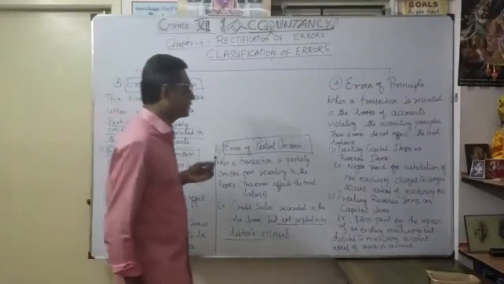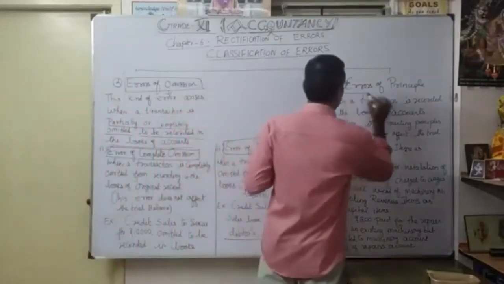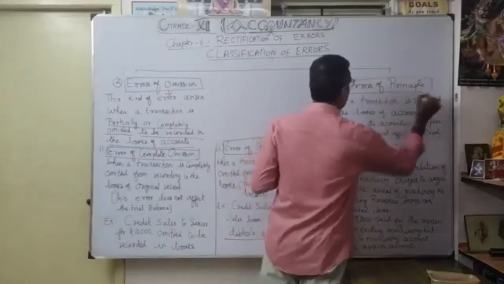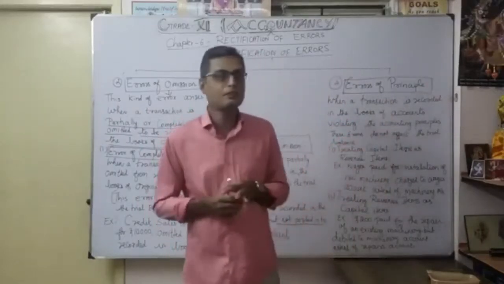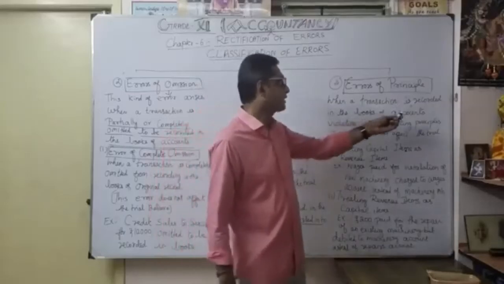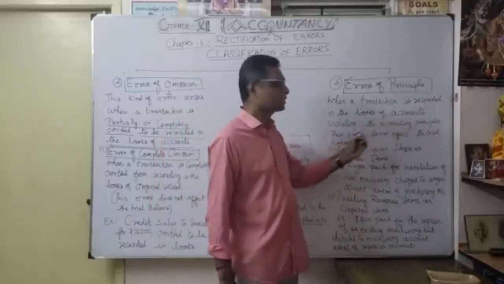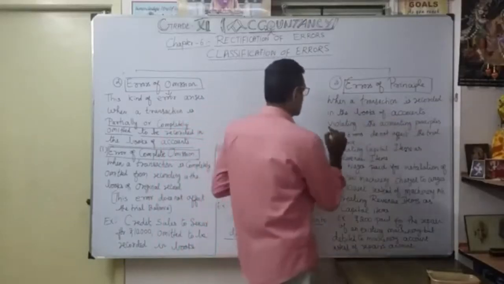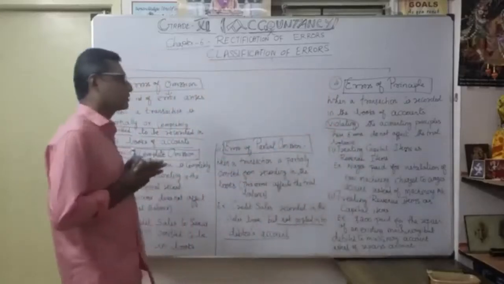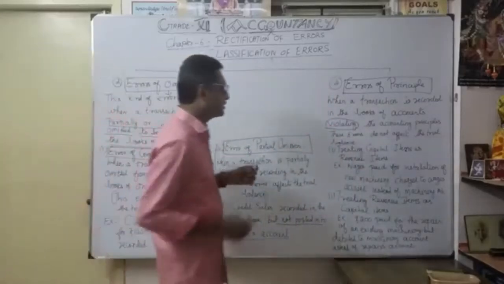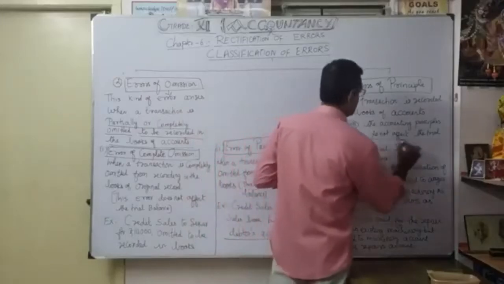Now move on to errors of principle. Yesterday we gave some highlights. What is the meaning of errors of principle? The name itself says principle. When a transaction is recorded in the books of accounts violating the accounting principles, it is against the principles. This error does not affect the trial balance. How?